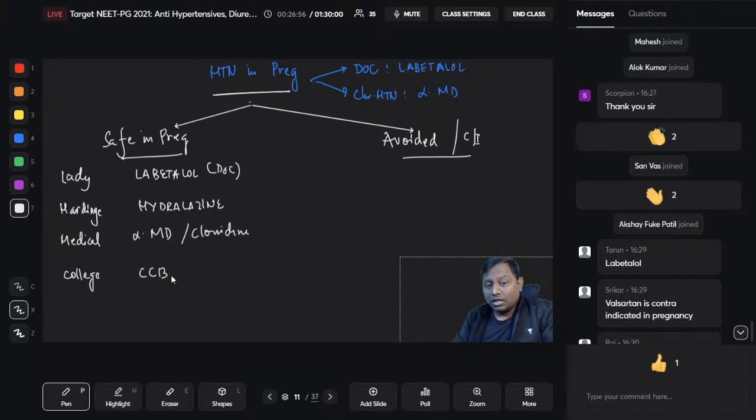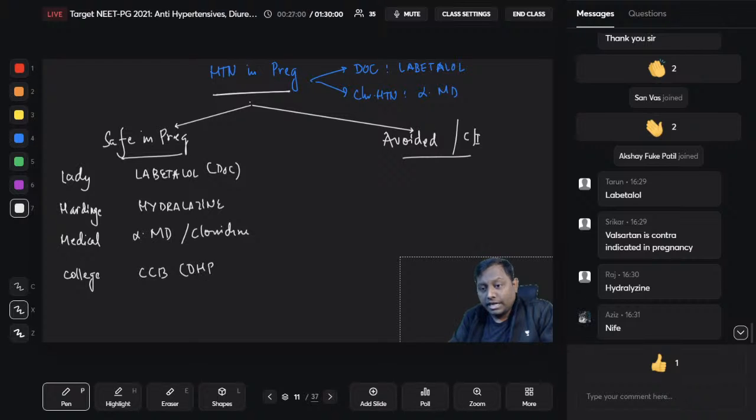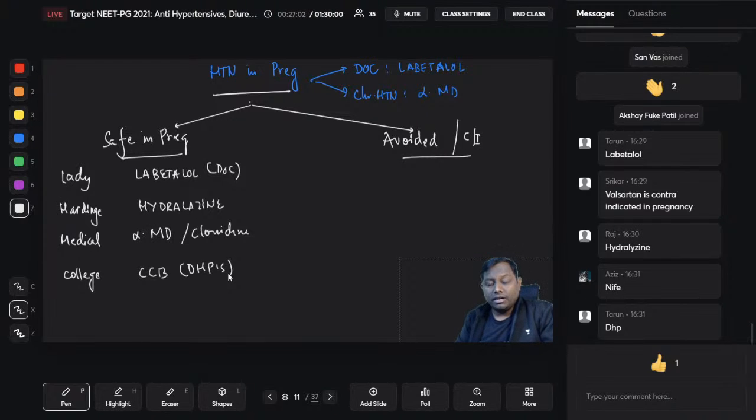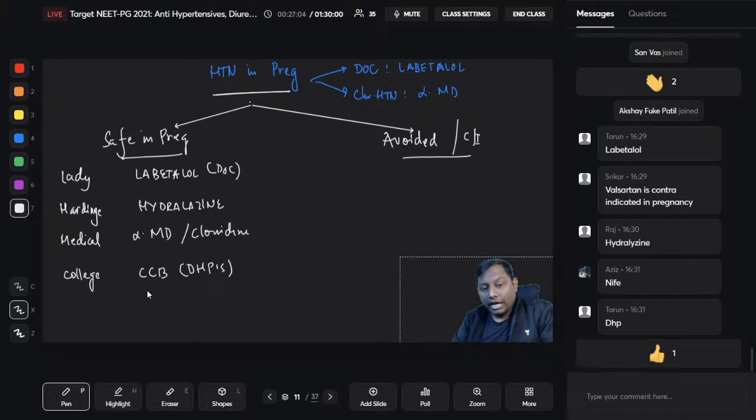Okay, calcium channel blockers will be used, but remember which calcium channel blocker? It is the DHPs, dihydropyridines, that is nifedipine, amlodipine, and also the cardioselective beta blockers. Non-selectives are contraindicated. Non-selectives you will not be giving. Cardioselectives, okay. So Lady Harding Medical College, I don't think it is very difficult for you to remember. Lady Harding is safe for ladies, isn't it? So safer in pregnancy, Lady Harding Medical College.